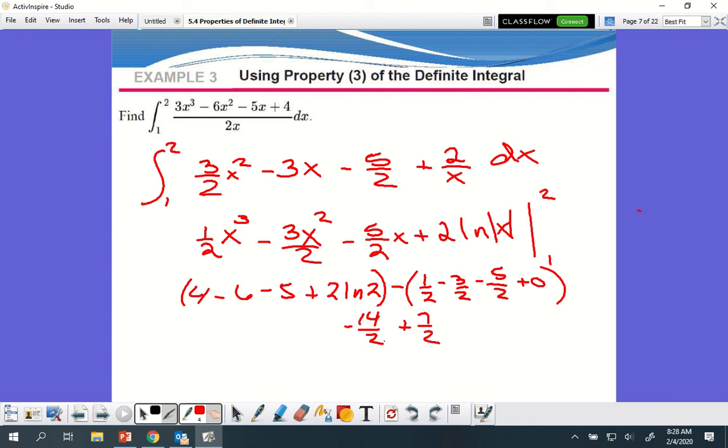And then I have my plus 2 ln of 2. So as I put those together, I'm going to have a negative 7 over 2 plus 2 ln of 2. Please, please, double check my math, because I'm just making this stuff up as I go.